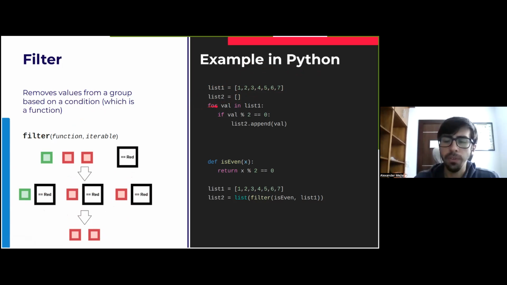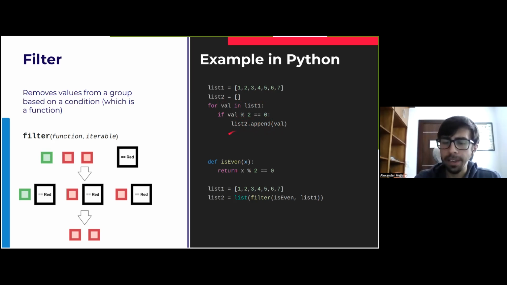So we iterate over list 1 here with the value, and then we check, for example, if the value is even. In this case, it's value mod 2 equals 0, and then we append the resulting value of the comparison here into list 2. And the result will be a list 2 that only has even elements.